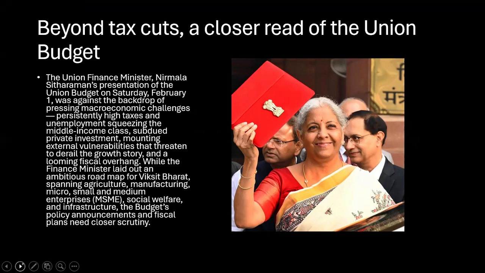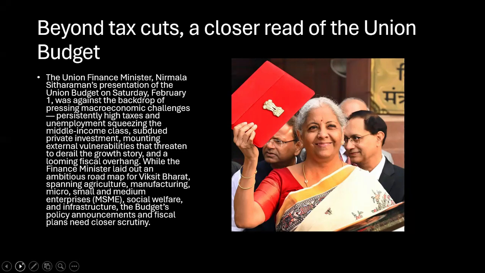So the first thing that we need to understand here is that the Union Finance Minister Nirmala Sitharaman presented the Union Budget on 1st February 2025, even after having a lot of challenges. There were a lot of microeconomic challenges persisting, like high tax and unemployment squeezing the middle income classes. All these issues are there, but even with all these issues, she has come up with the budget, and we'll discuss this now.